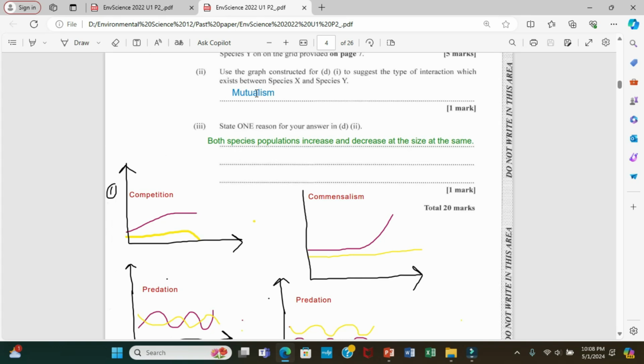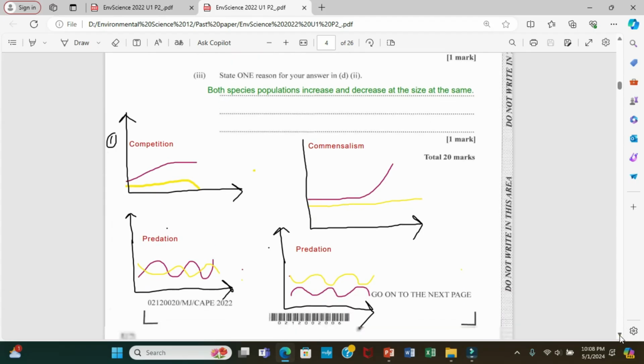Why do we say it's mutualism? Because both species, when their population size grows, both of them are benefiting from the relationship. So if one grows, the other one will grow. If one fails, the other will fail. That's what it said.